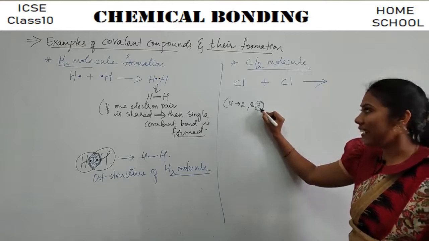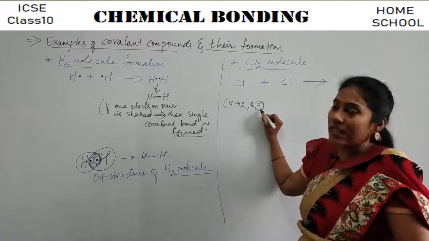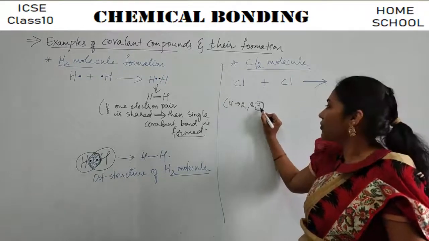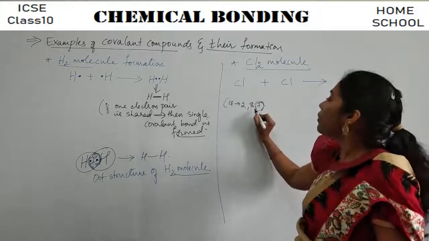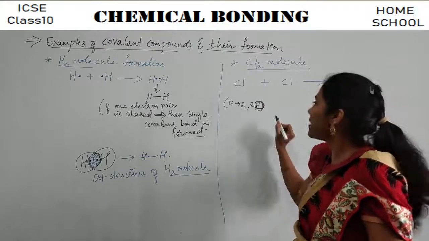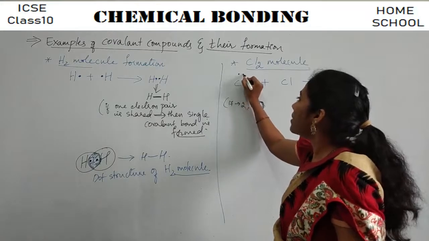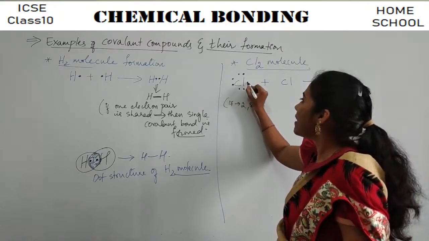When it can have 8 electrons. So by losing or gaining, it cannot have 8 electrons. By sharing, let us see how it tries to get that 8 electrons in the last shell. What is the dot structure you will write? In the last shell you have 7 electrons, isn't it? So you have to put 7 dots. 1, 2, 3, 4, 5, 6, 7 dots.